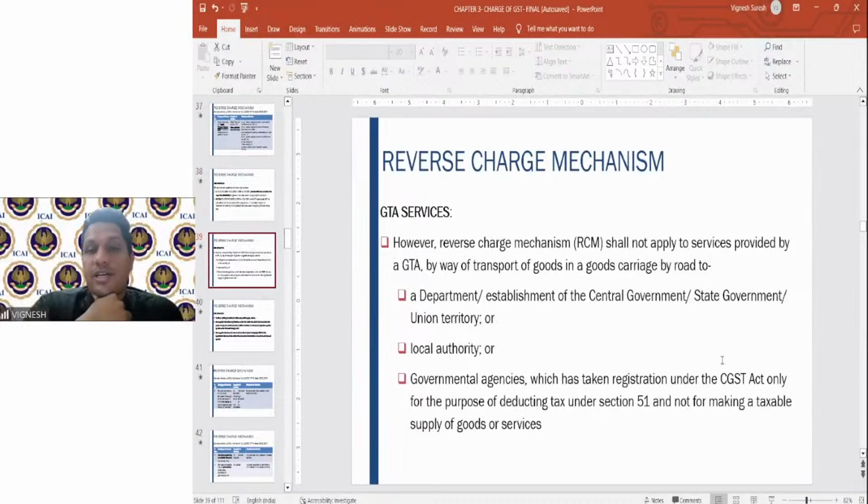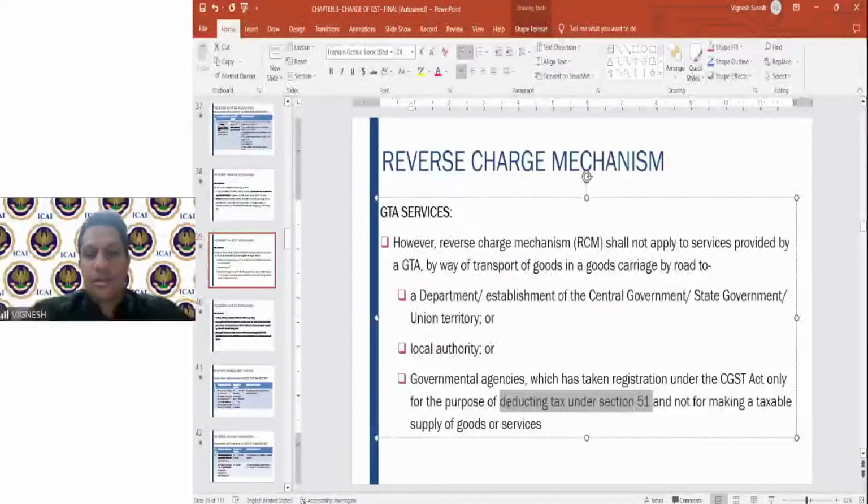Fine. Some reverse charge mechanism exceptions are there. Services provided by a goods transport agency by way of transport of goods in goods carriage by road to a department or establishment of central government, state or local authority or government agencies, which has taken registration under CGST only for the purpose of deducting tax under section 51 and not for making a taxable supply of goods or services. This particular phrase, there is a particular chapter, that is the TDS and TCS in GST, there it will be covered. I think the chapter is accounts and payment of tax, there it will be covered.